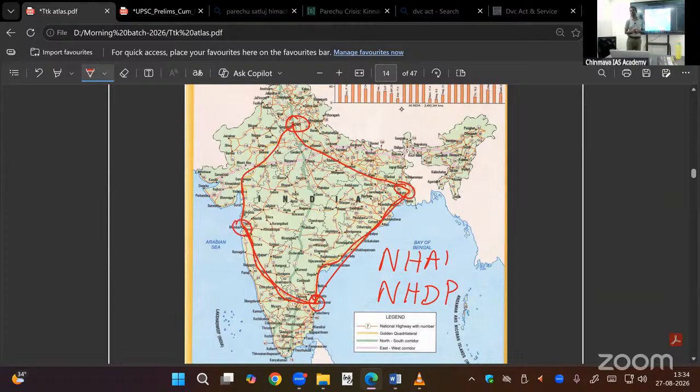In Perungalattur you can find it written that it is part of the golden quadrilateral scheme. These roads will not go into the cities, they bypass. Chennai bypass 1, from Perungalattur to Madurai. Chennai bypass 2, Vandalur to Ennore port. That is an expressway. That developed very late.